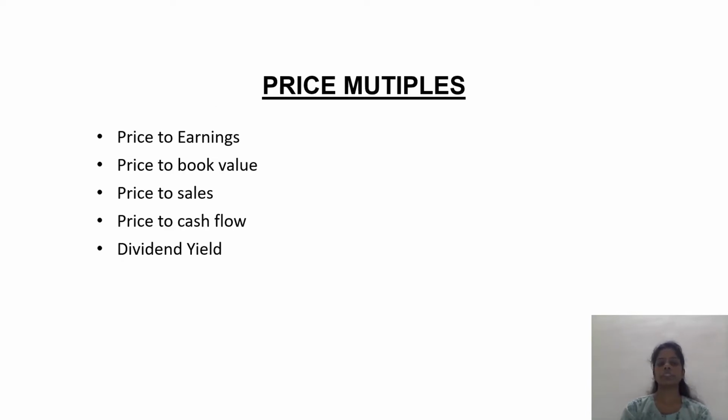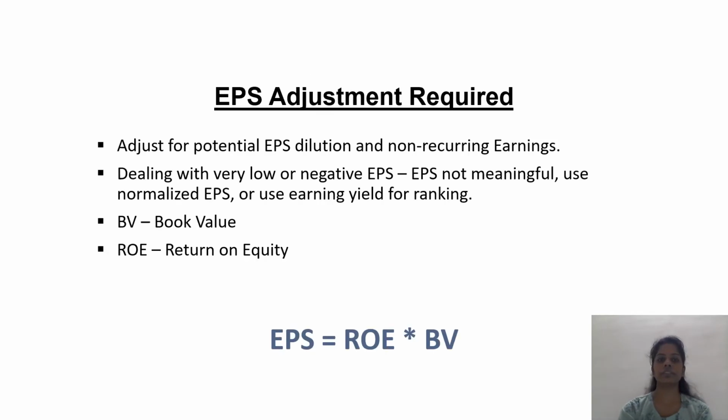Price multiples. In price multiples, there are many types: price to earnings, price to book value, price to sales, price to cash flow, and dividend yield. EPS adjustment required. Adjust for potential EPS dilution and non-recurring earnings.